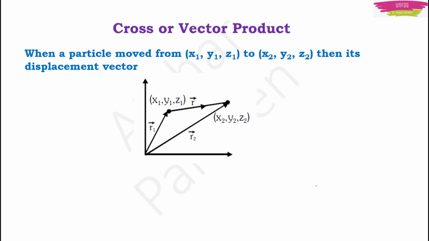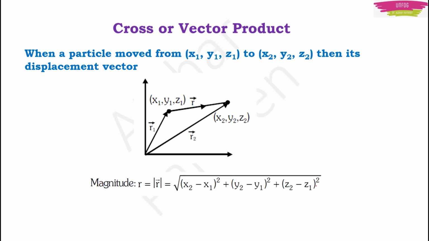If you don't know the magnitude of the given vectors, but you know their position, that is, if you know their x, y and z coordinates, then you can use the displacement vector and find the magnitude of the resultant vector. You can use this formula. This is just the extension of the distance formula for x comma y. This is also based on the fact that the displacement vector is the difference of the final position and the initial position of the particle.